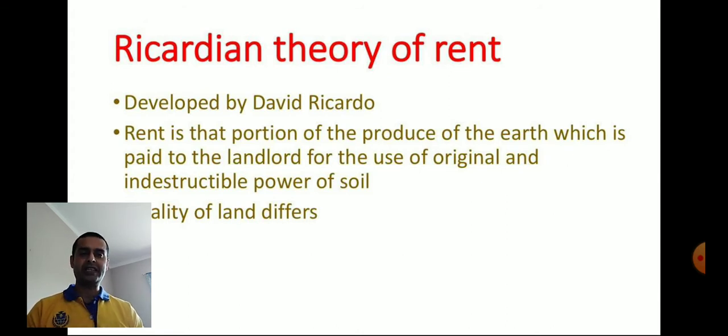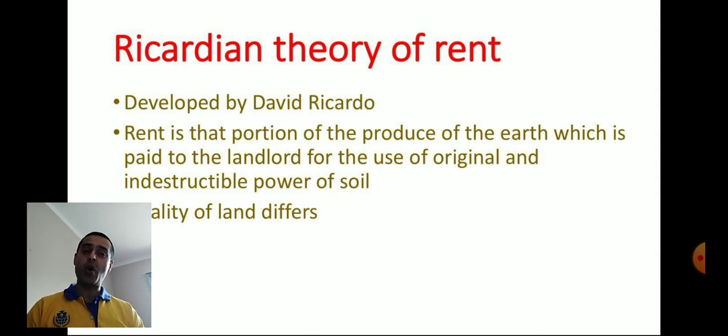What I mean to say is that rent simply means the payment paid to the owner by the user for the use of land which is original and indestructible in nature. What is more, this theory explains the process of fixing the rent on agricultural land. This is all about the statement of Ricardian theory of rent.